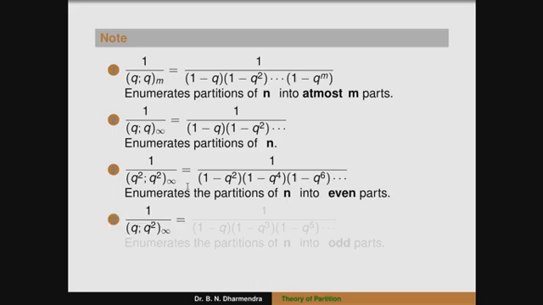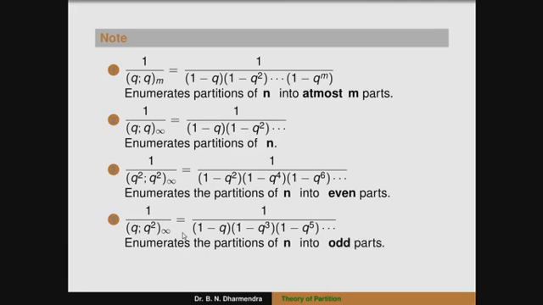Similarly, if the term is 1 divided by (q; q squared) infinity, we add the powers 1 and 2, that is 3, so the powers are odd. That can be written as 1 divided by (1 minus q)(1 minus q cubed)(1 minus q to the power of 5) and so on. That enumerates the partitions of n into odd parts. If the terms contain infinity, it enumerates the partitions of n. If the power of q is even, it enumerates partitions of n into even parts.